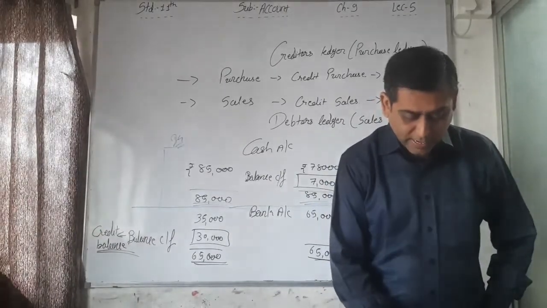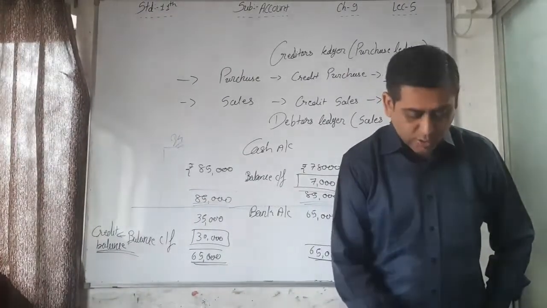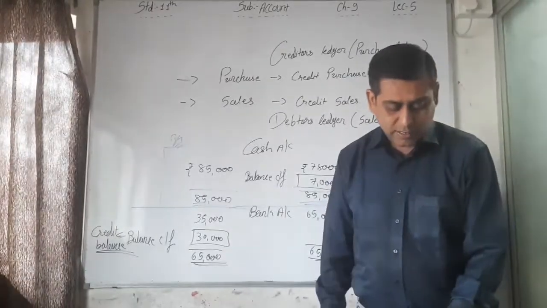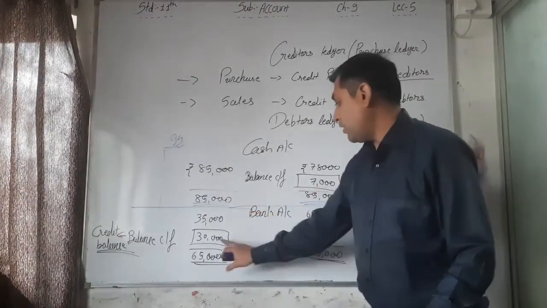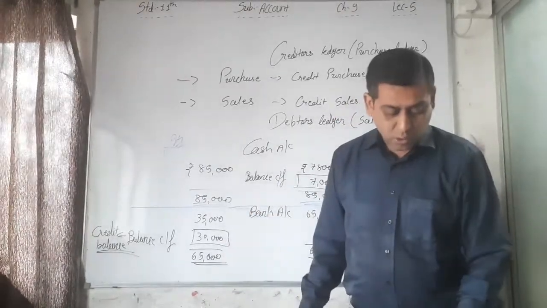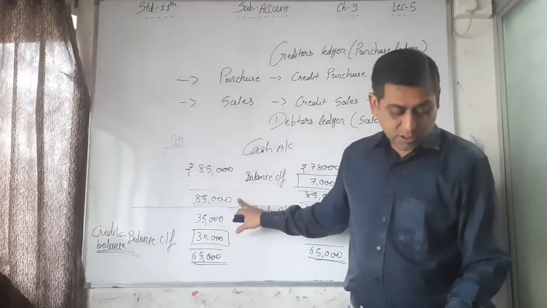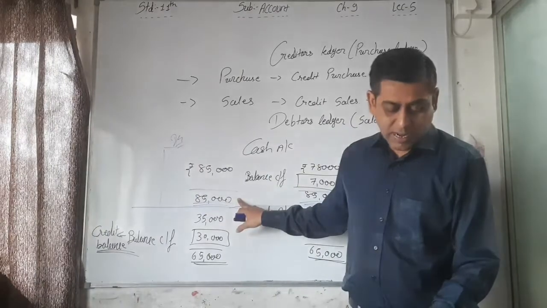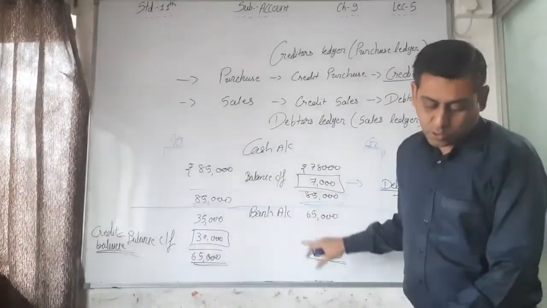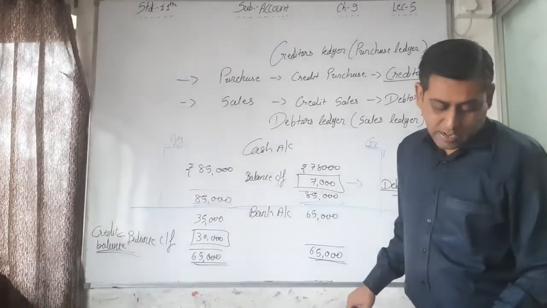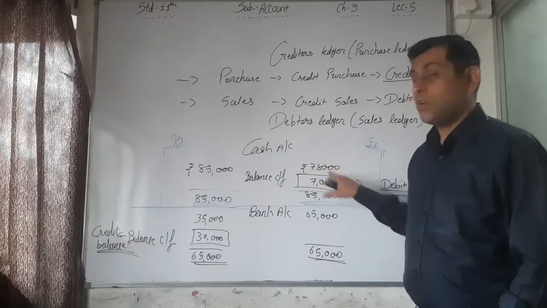Point number 3. As mentioned above, to find out the balance of accounts, the side on which the total is higher, the difference is written as a balance carry forward on the opposite side. This one and this one, right? If the total of the debit side is higher, such an amount of difference is called a debit balance. This one is called a debit balance, and it is also called the closing balance of that account. This one is the closing balance of the cash account.